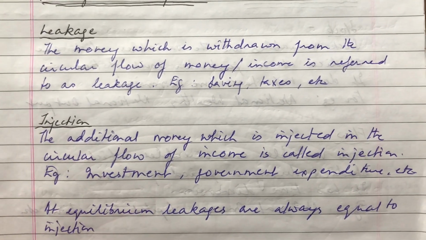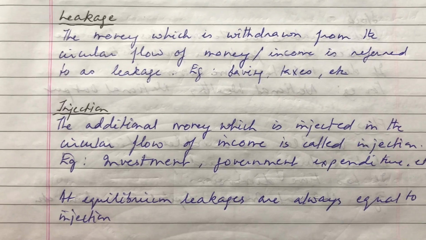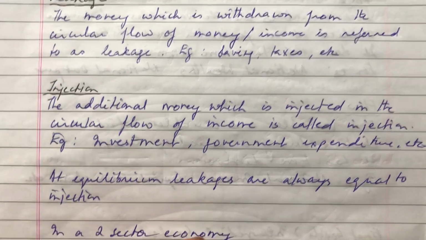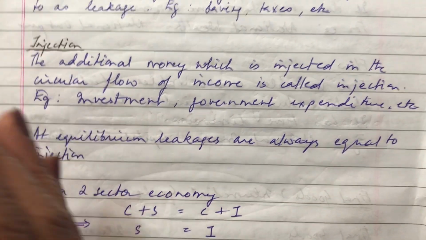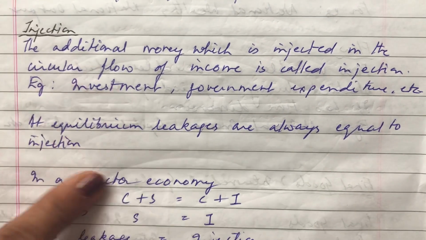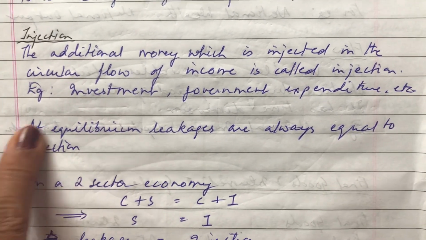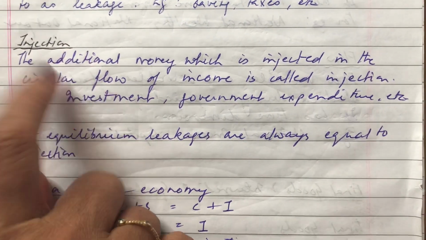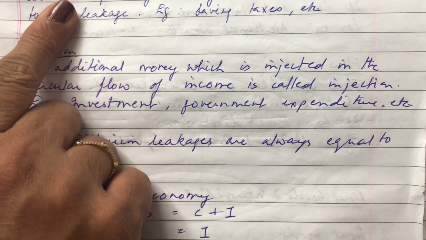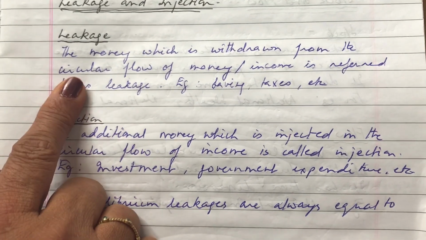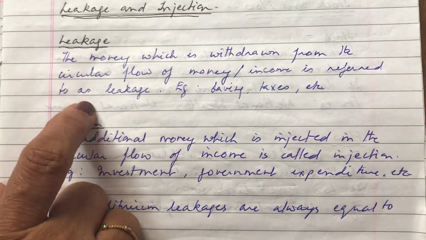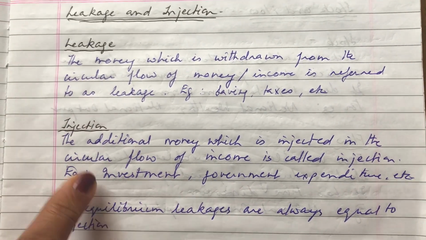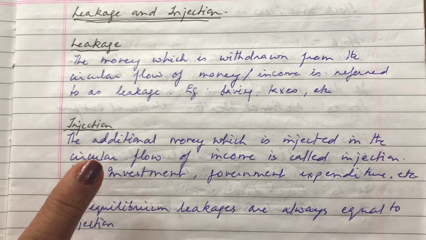Now, suppose in the next circle, the firm has 200 rupees and it decides to reinvest this 20 rupees which it had saved. So what happens? Now there is an injection or an increase in the money which is being supplied and going round and round. So the investment, government expenditure, all these will be taken as injections. This is a very, very important concept. Leakage means any kind of money which is going out of the economy in terms of savings and taxes and anything which is being withdrawn from the circular flow of money. And injection is anything which is being added to the economy.